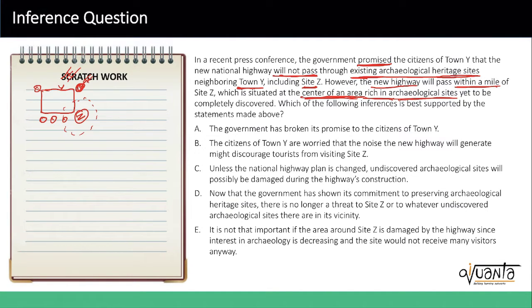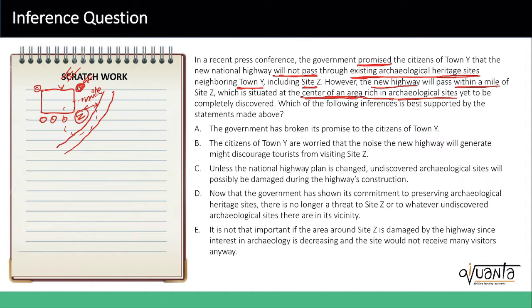And then there is a highway which will not pass through it, within 1 mile. So this thing is 1 mile. That's what it's saying. So this is my scratch work. It helps me remember things.